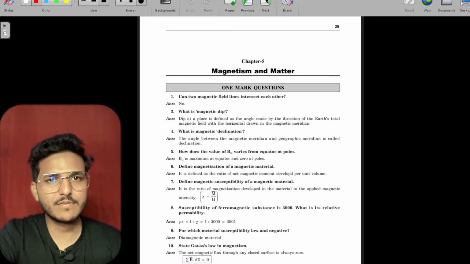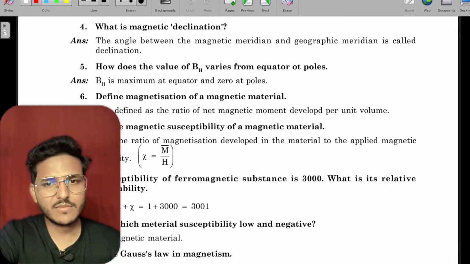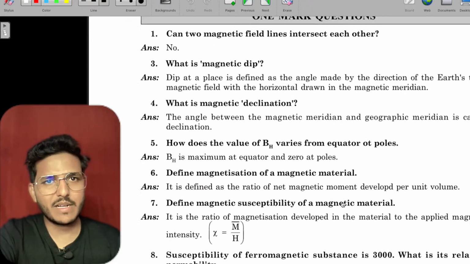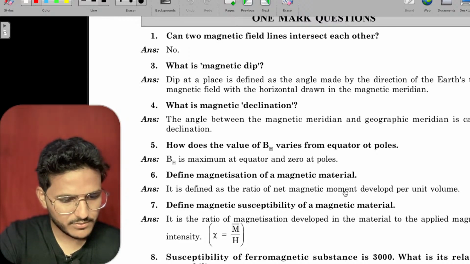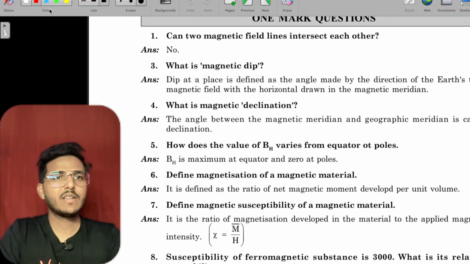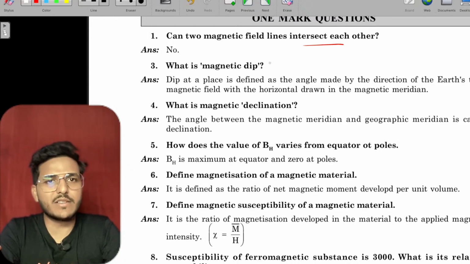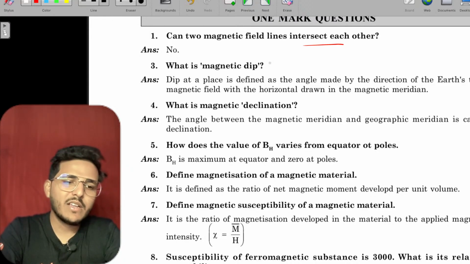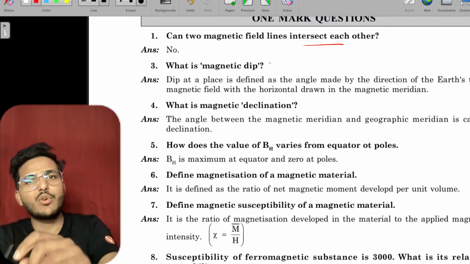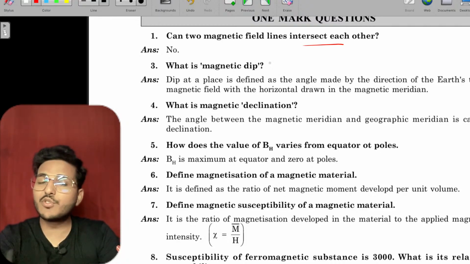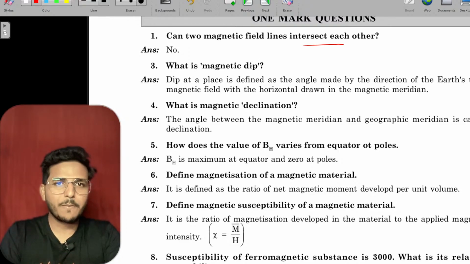Now coming to magnetism and matter. Can two magnetic field lines intersect? No, never. Two magnetic field lines never intersect each other, because at any point in a magnetic field, the tangent to the magnetic field line shows the direction of the magnetic field, and at a common point two directions of the magnetic field are never possible.